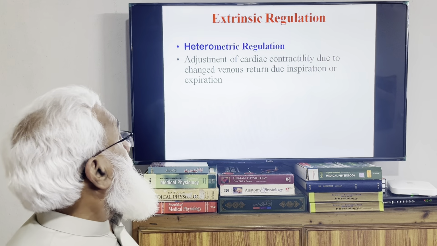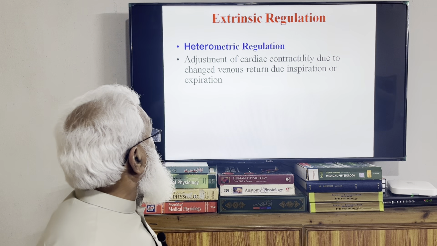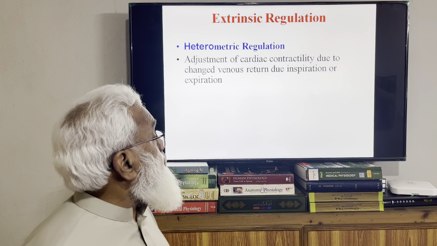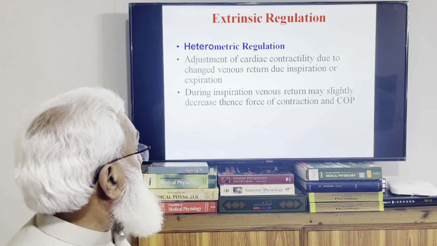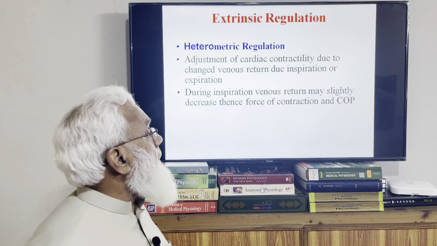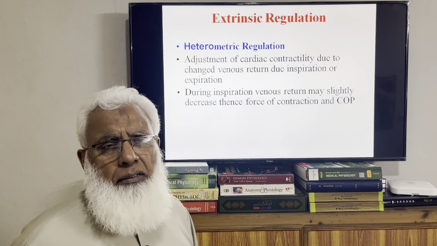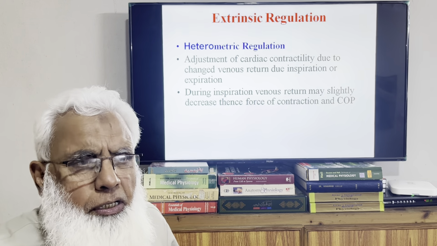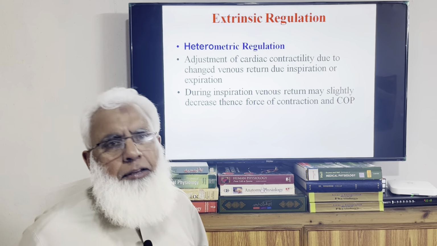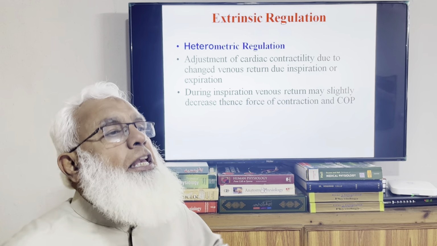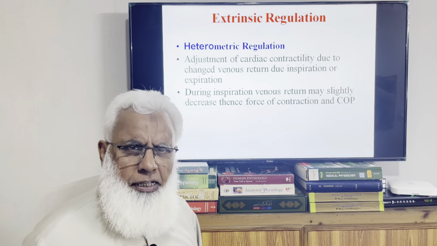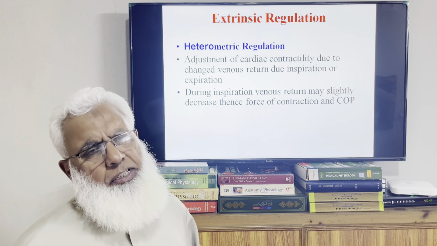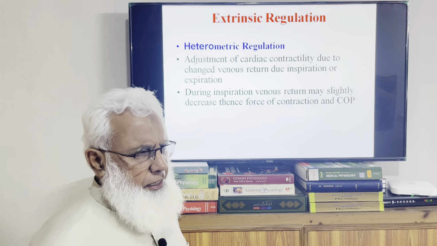For example, adjustment of the cardiac contractility due to change in venous return due to inspiration or expiration. As you know, during inspiration, venous return may slightly decrease because of the negative pressure created in the thoracic cage. We will discuss this when we discuss the regulation of cardiac output and venous return.